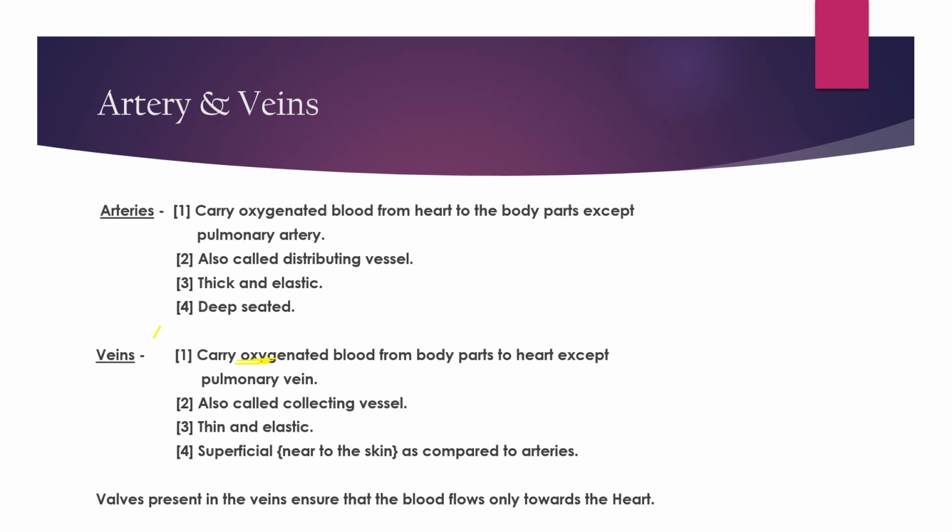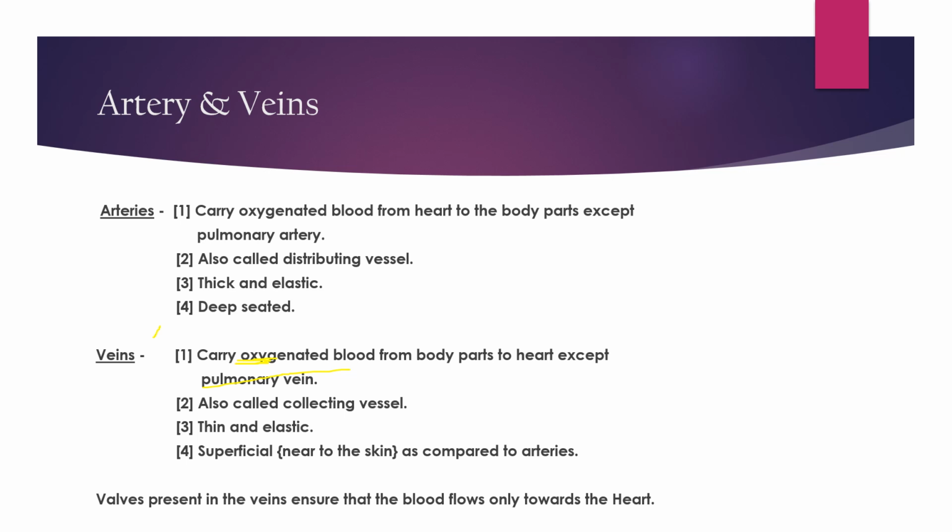Veins carry deoxygenated blood from body parts to the heart, except the pulmonary vein. In the same way as the pulmonary artery performs the opposite action of normal arteries, the pulmonary vein also performs the opposite action of veins. Veins carry deoxygenated blood from the body parts to the heart, but the pulmonary veins transport blood between the heart and the lungs.